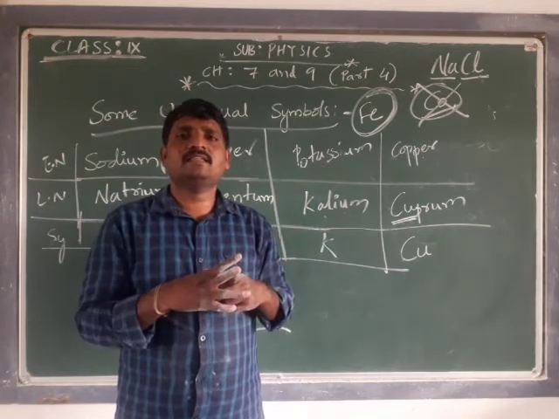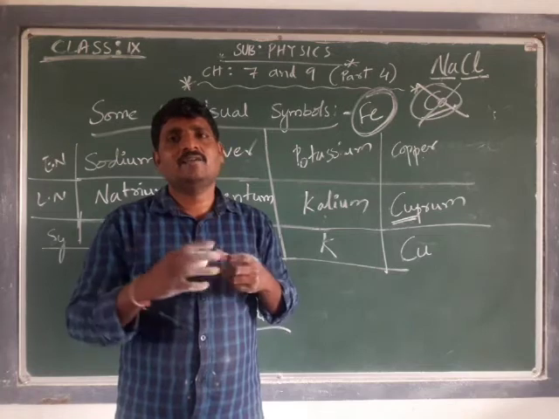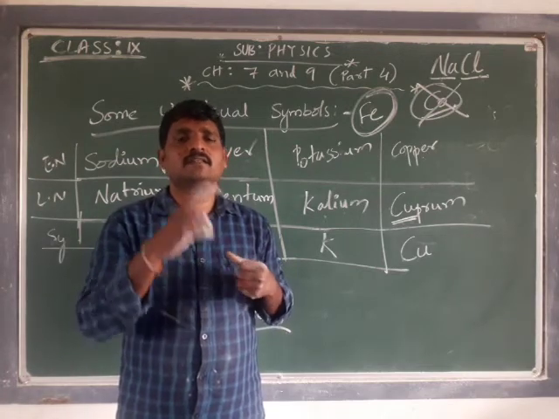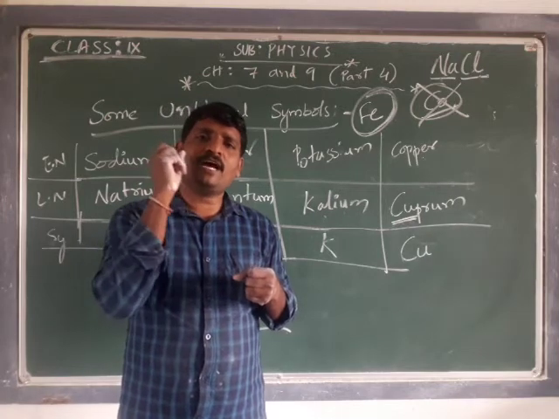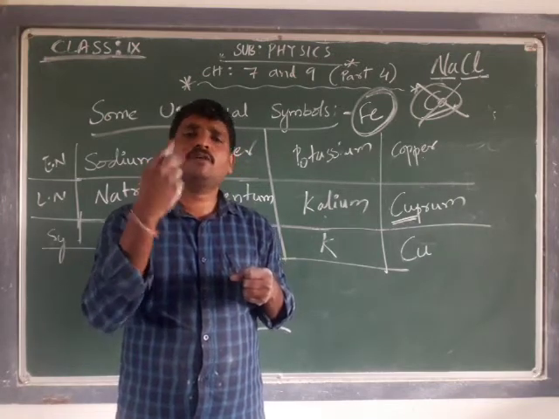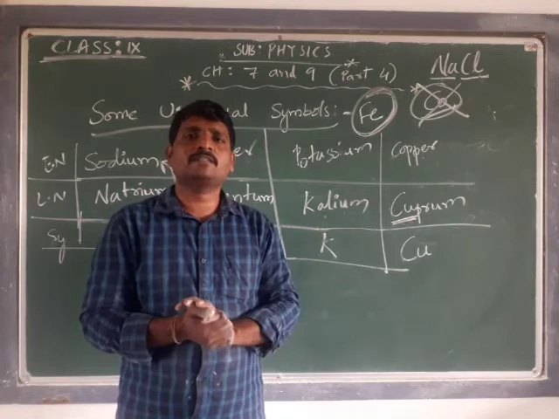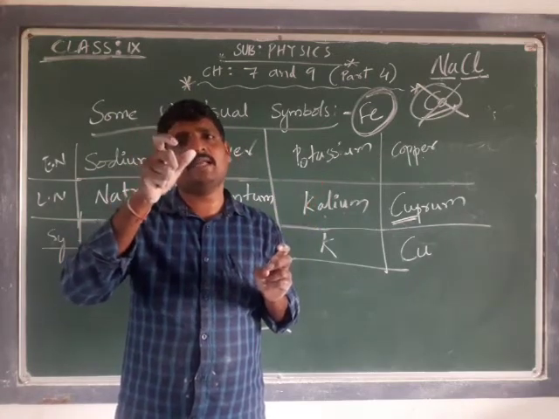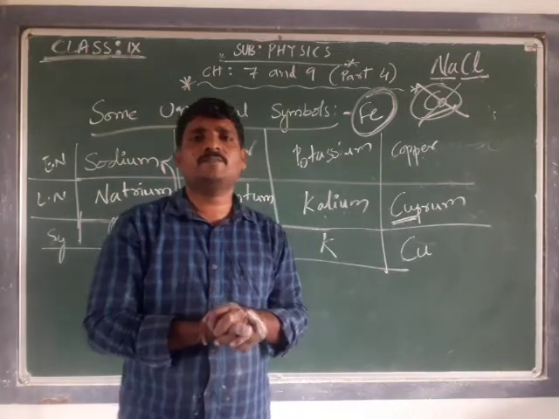If an element with that letter already exists, we have to take the help of another letter from the name, which should be written in small case. That means an element symbol should have a maximum of 1 or 2 letters. 3 letters should not be possible. If there are 2 letters, the first letter should be capital and the second letter should be small.